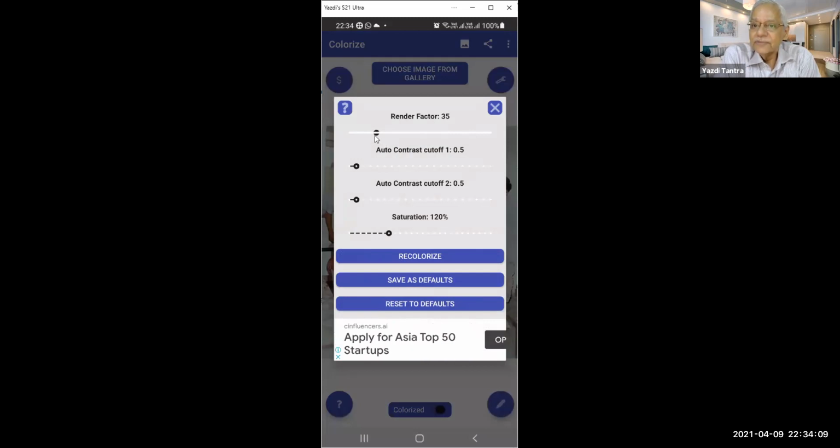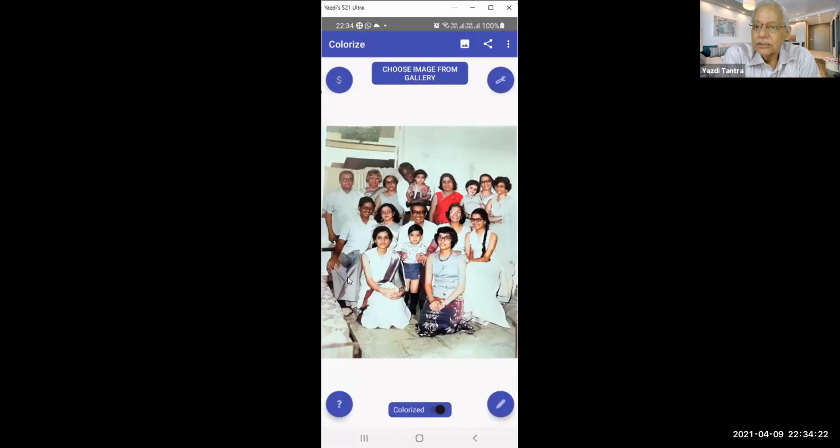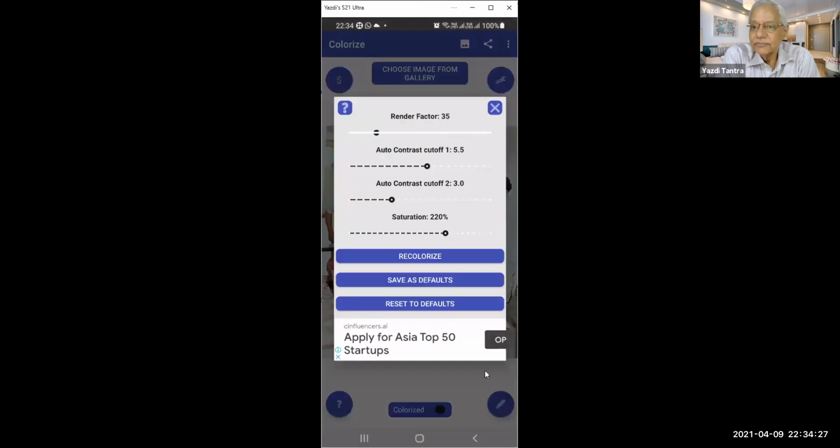And then of course you can fine tune it. You can say auto contrast, cut off, change the contrast, change the color, change the saturation level. See, the whole thing changes. You can make changes to the photograph.